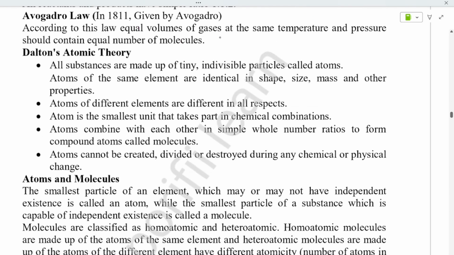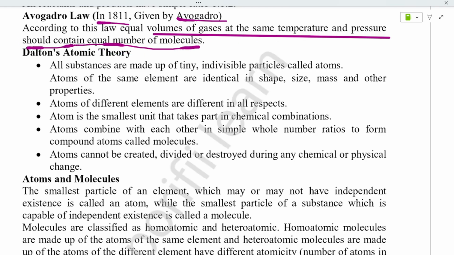Avogadro's law that I said, that came in 1811, was discovered by Avogadro, the name of the scientist. According to this law, equal volumes of gases at the same temperature and pressure should contain an equal number of molecules. This is the law given by Avogadro, and the number is represented as 6.023 into 10 to the power of 23.